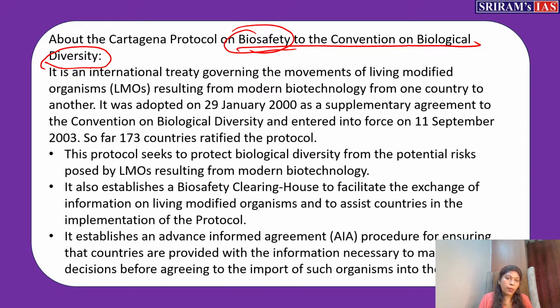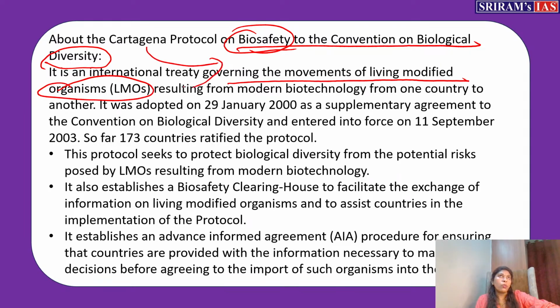It's again an international treaty only. For what purpose did we bring this? To govern the movements of living modified organisms. This is important; you have to remember it like that. Car, living things. We move living things, that is living animals, living organisms, using a car. So Car is there to mainly govern the movement of the living modified organisms. This is how you have to remember: Cartagena, car means LMO, living modified organism. In order to manage that, we brought this. How will these living modified organisms come?